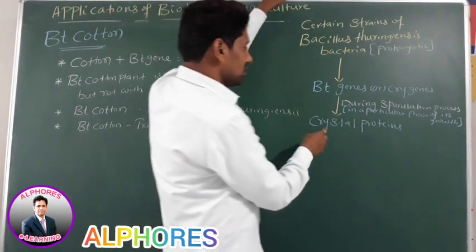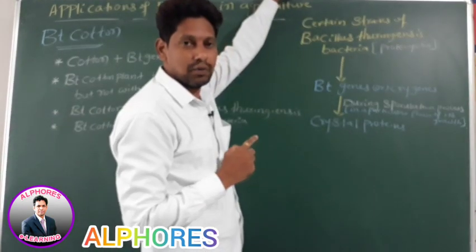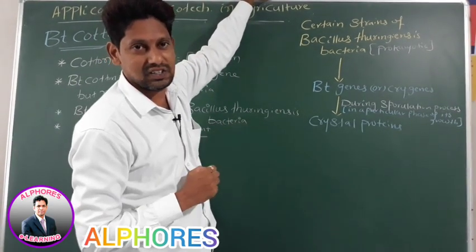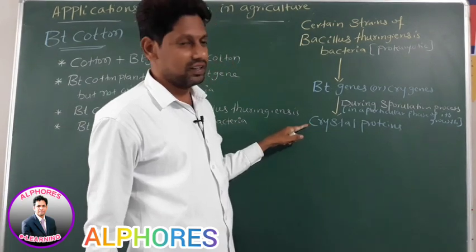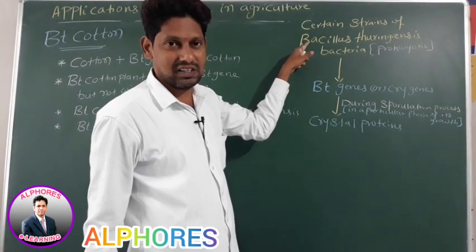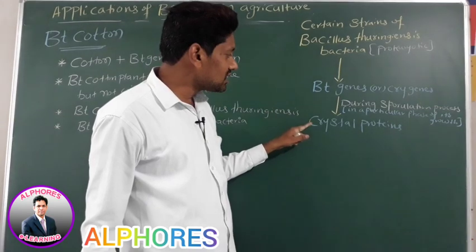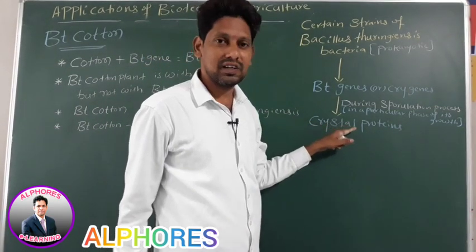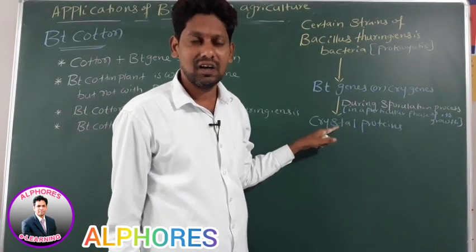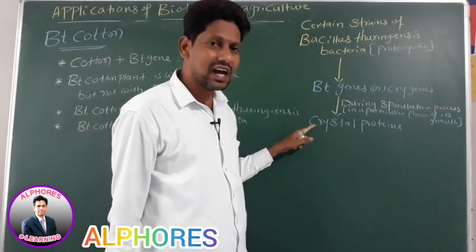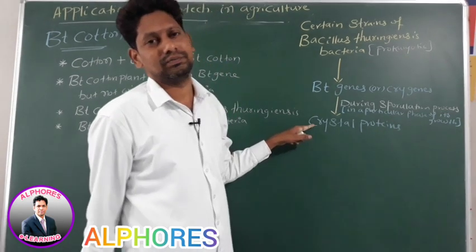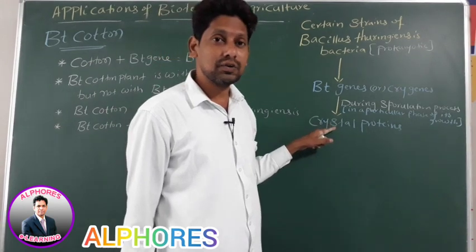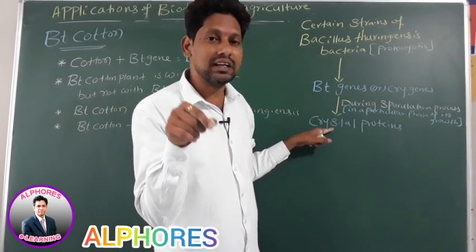Right. Therefore, sir, which proteins, sir? These are crystal proteins. These are which proteins, sir? Crystal proteins. Sir, who produced these crystal proteins, sir? Bacillus thuringiensis bacteria. Yes or no? Right? Inside the bacteria, these crystal proteins are inactive. Why, sir? Why are they inactive, sir? Because they are produced in an inactive form. Are they produced in active form inside the bacteria? No. They are produced inside the bacteria in inactive form.